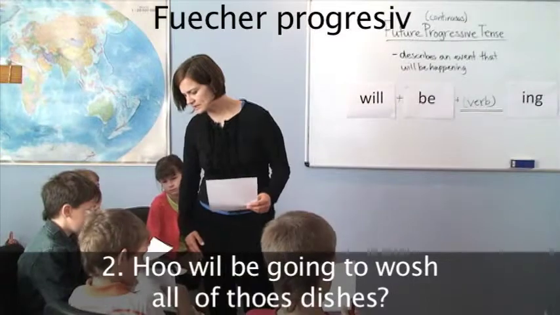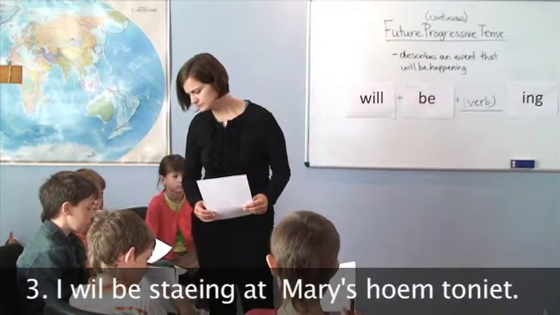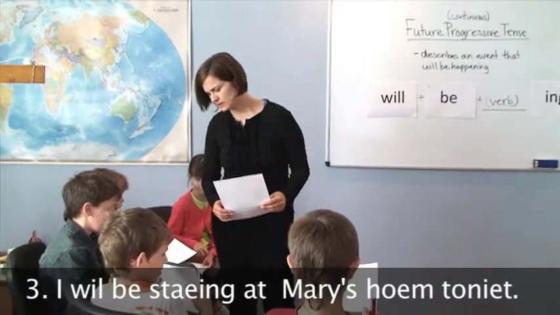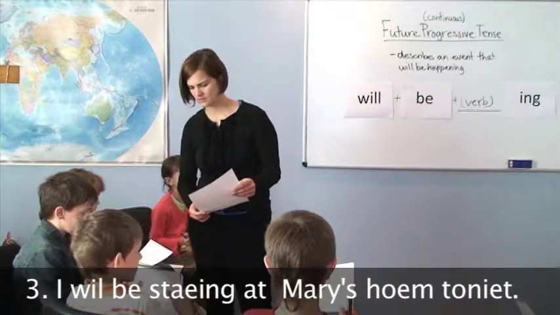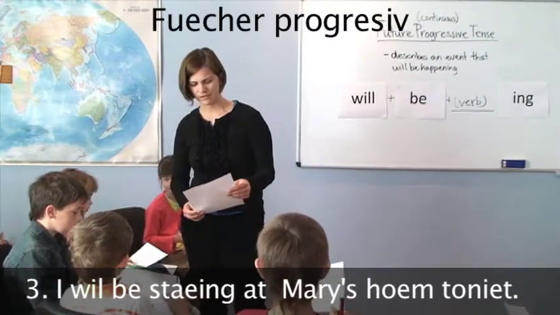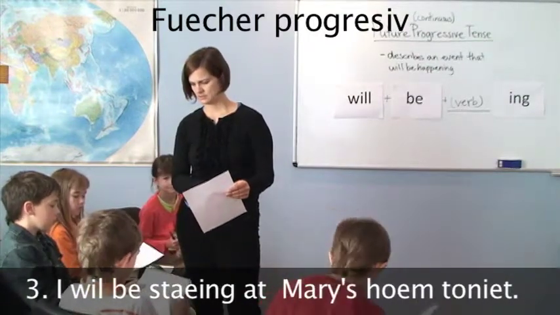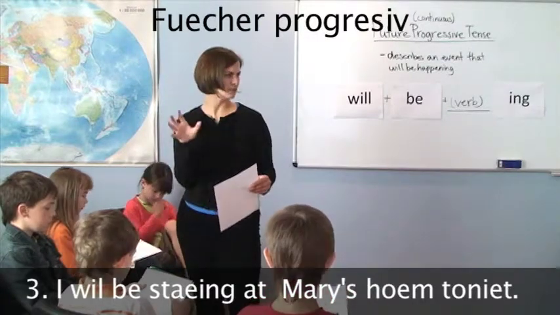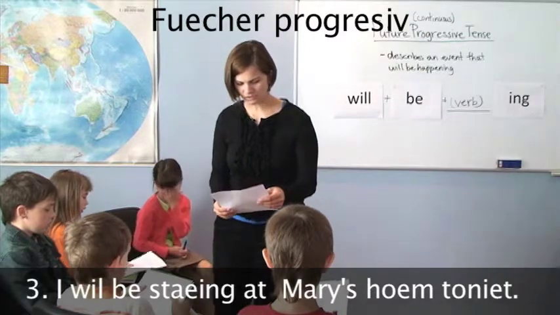And so let's look at number 3. Okay, go ahead. You read that for us. I will be staying at Mary's home tonight. So which one is that? Will be staying. It's a future progressive. Very good. Why is it future progressive? Because I will be. Very good. Will be, stay is the verb plus ing. Excellent. Good job.